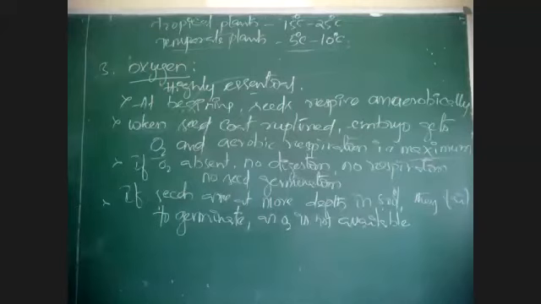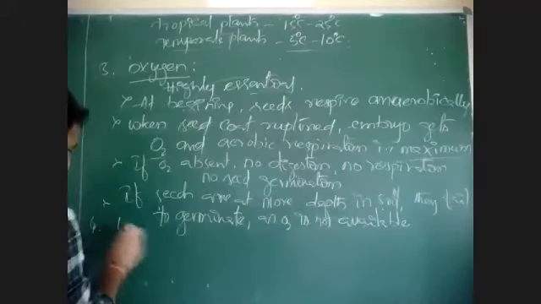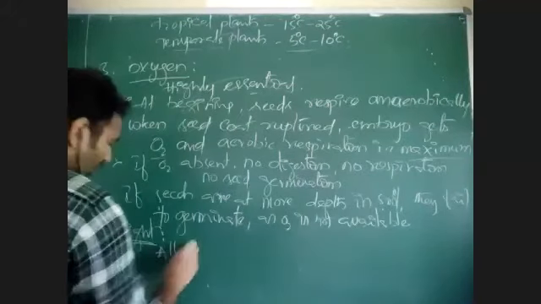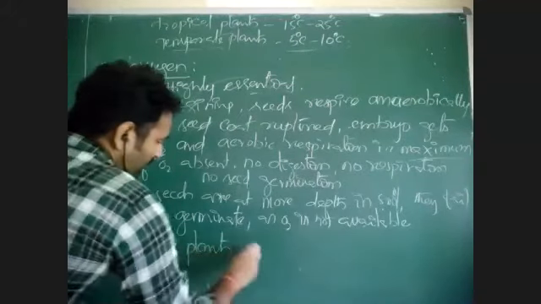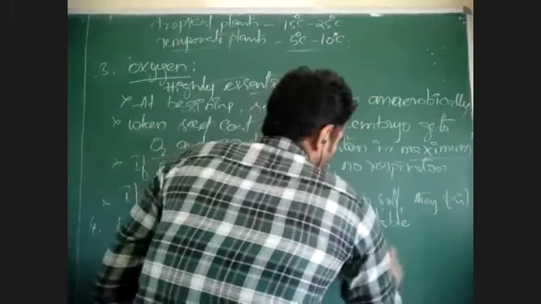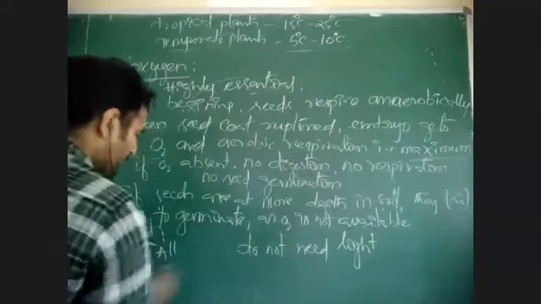Then the next factor which is influencing the rate of seed germination is light.